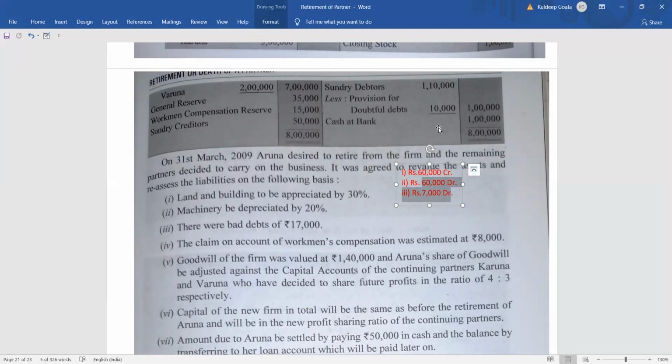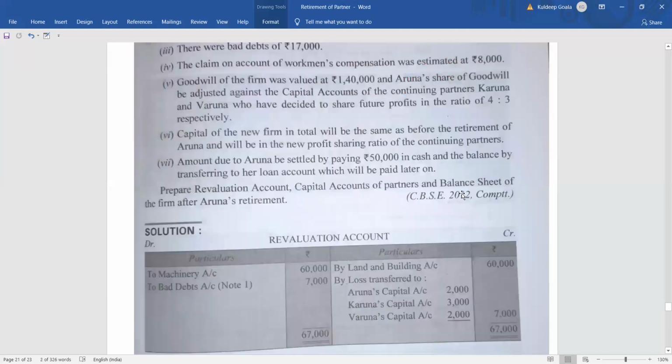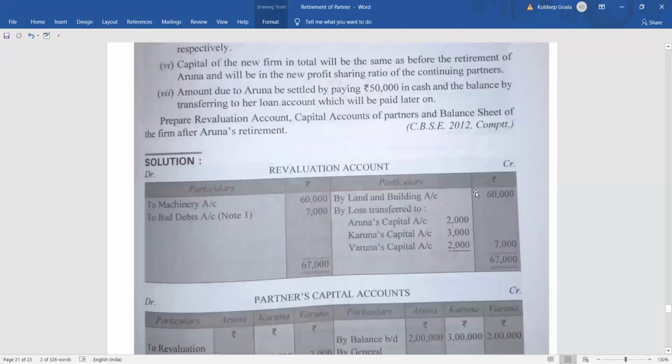the credit side of revaluation. In the credit side, we can see there is only one item, that is of 60,000. So the journal entry will be like this: land and building account debit to revaluation account. How much? 60,000. So revaluation credit side by land and building 60,000, isn't it? So now what we will do?